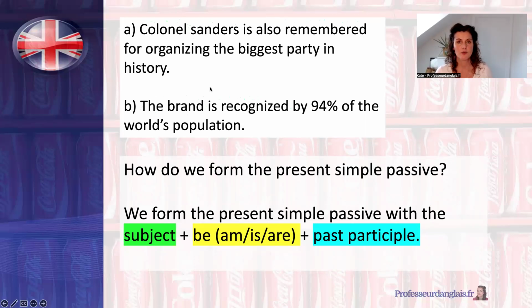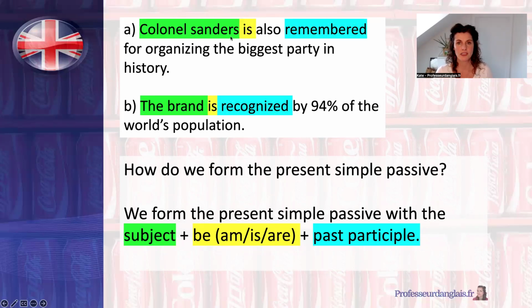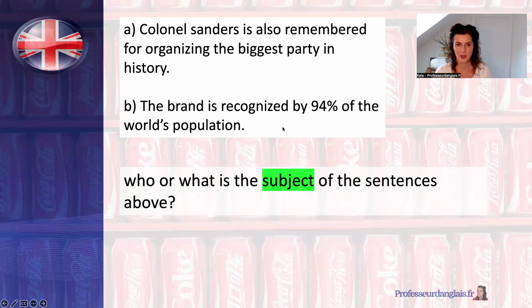In our examples, we have Colonel Sanders is remembered. The brand is recognised. It could also be that the verb is contracted. We could, for example, have he's remembered. It's recognised.